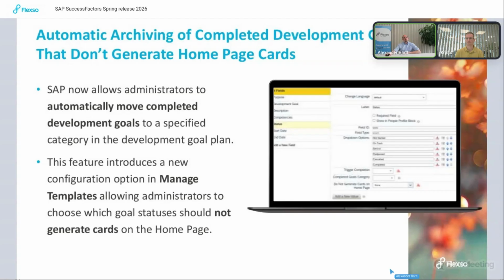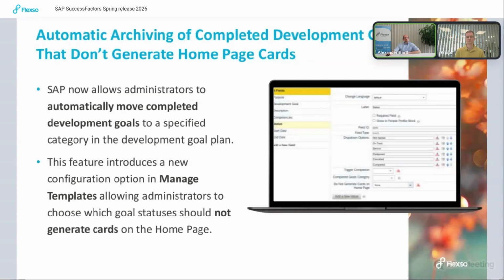Besides that, and that's not only for the development goals, that's also for the performance goals, there's the option to not generate homepage cards. When you define your statuses, it could be that you not only have, I don't know, started, in progress and completed, but more status options. Also some that indicate cancelled or not needed anymore, something that would indicate that this goal will not be done anymore.